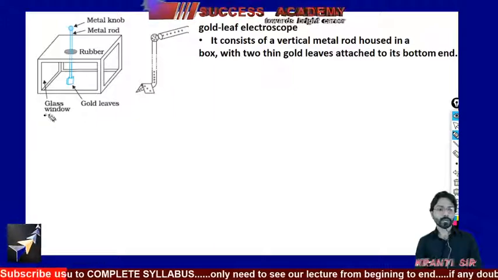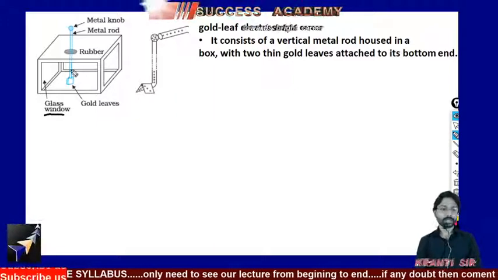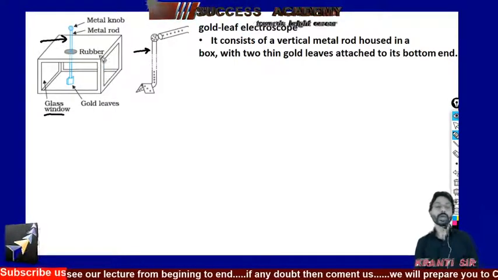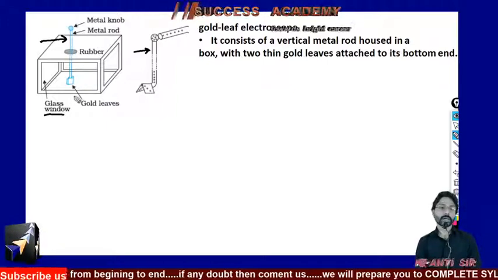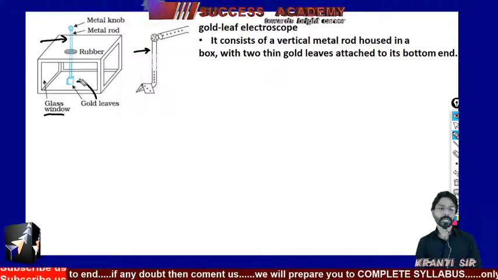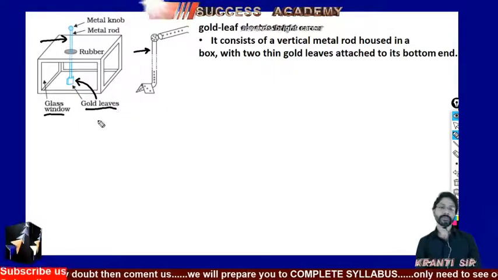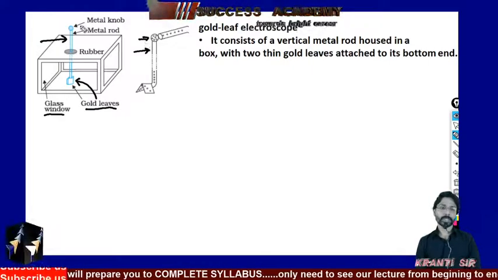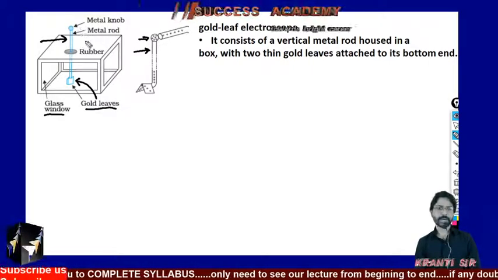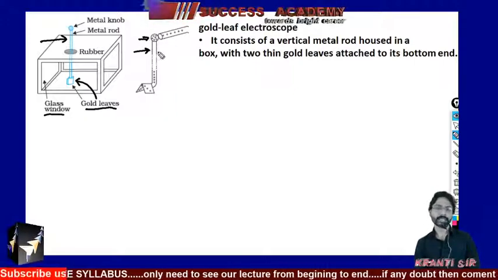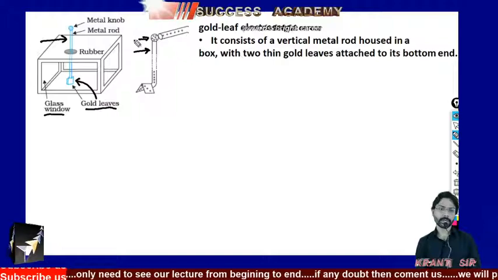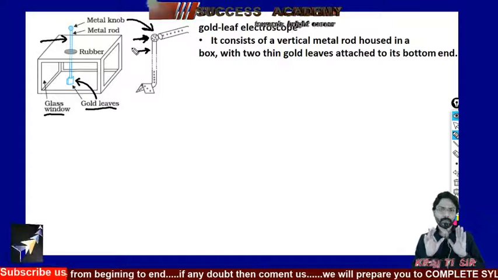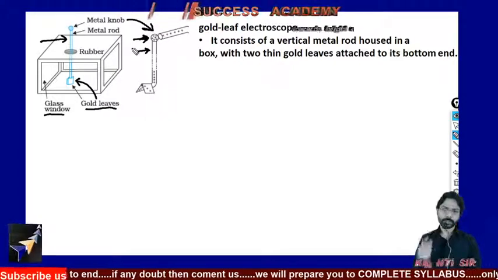This box has a glass window. This is the glass rod. Here it is a glass rod. And this glass rod is attached with what? See here, attached with gold leaves, and it has its own metal knob, which is the same metal rod, I just made it here to make you much clearer about it. Here it is the metal knob. Now is this clear to all of you, the arrangement?